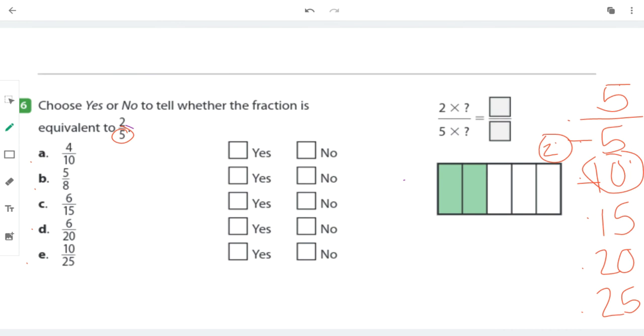So let's do letter A together. Does the denominator check out? It does. There's a 10 right here. Now does the numerator check out? Is 2 times 2 4? It is. So that one's a yes. Keep going through the list and check off yes or no when you find an equivalent fraction.